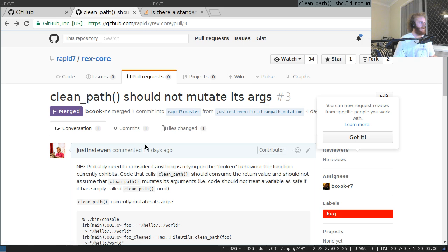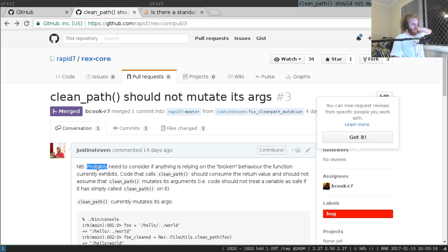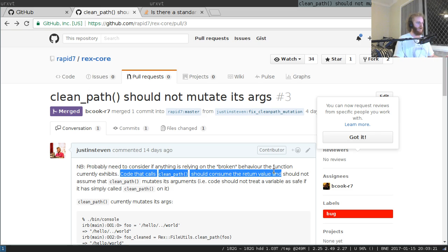So I submitted a sweet patch of 4 characters to go and explicitly duplicate that variable. And I did say that someone probably needs to consider if anything is relying on the broken behavior the function currently exhibits. Code that calls cleanPath should consume the return value and should not assume that cleanPath mutates its arguments, i.e. code should not treat a variable as safe if it has simply had cleanPath called upon it.